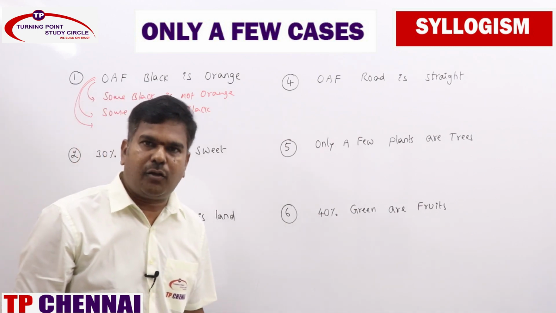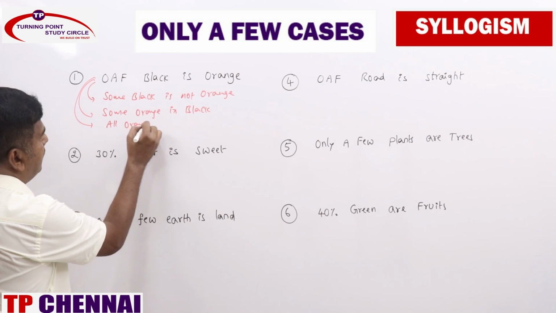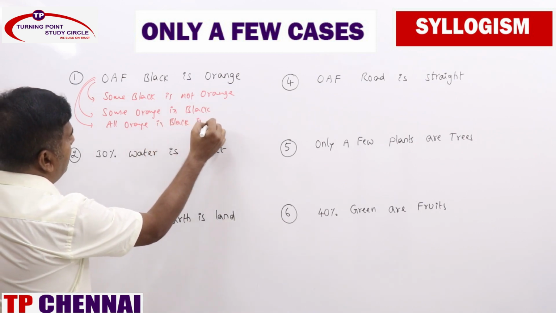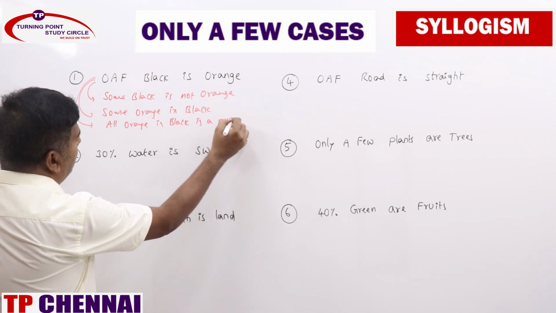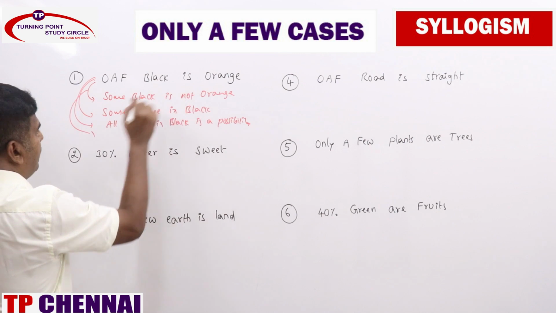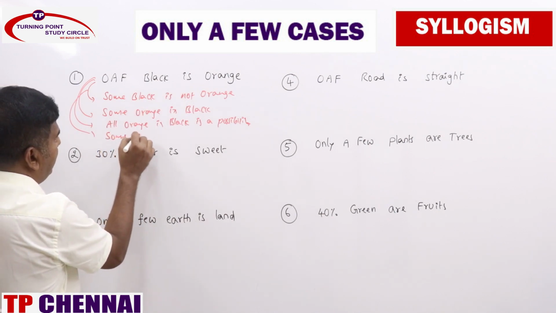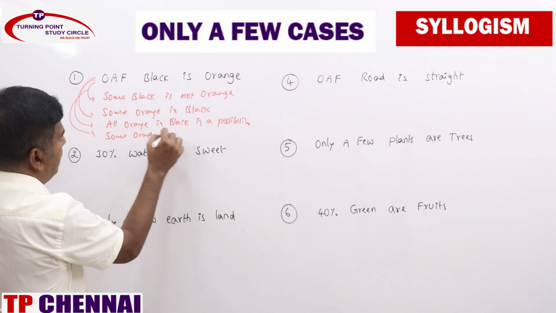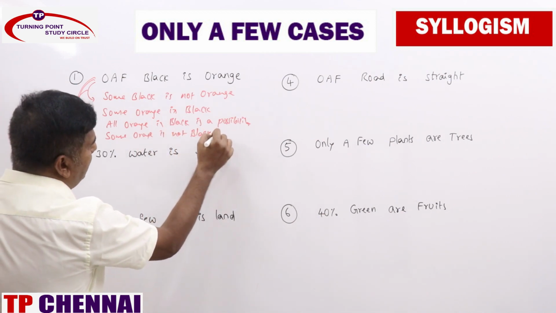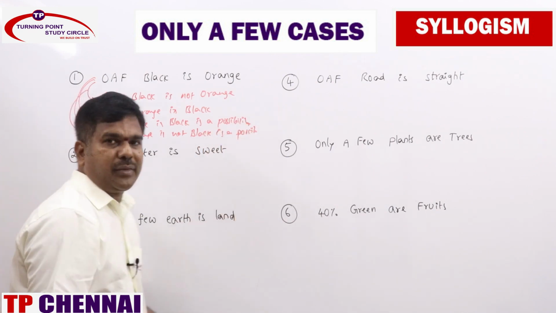Possibilities, A reverse and O reverse. A reverse: all orange is black is a possibility. O reverse: some orange is not black is a possibility.